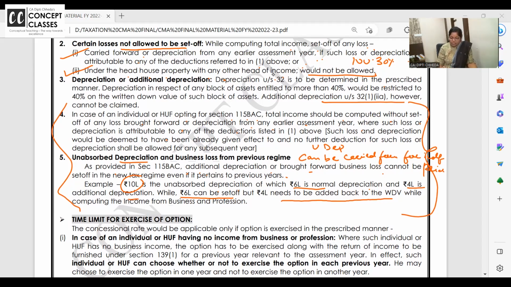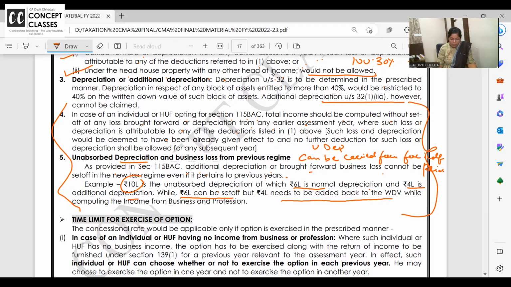In case of individual and HUF, total income should be computed without set off of the brought forward loss or depreciation. Where such loss or depreciation is attributable to deductions listed above, such loss and depreciation would have been already given effect to, and no further deduction will be allowed. So depreciation part I have cleared, but other loss.